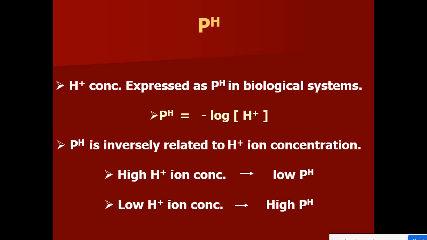pH, you know that pH means power of hydrogen ion concentration. So the concentration of hydrogen ions is expressed as pH in biological systems. So as per definition, pH is negative logarithm of hydrogen ion concentrations. pH is inversely related to hydrogen ion concentration.